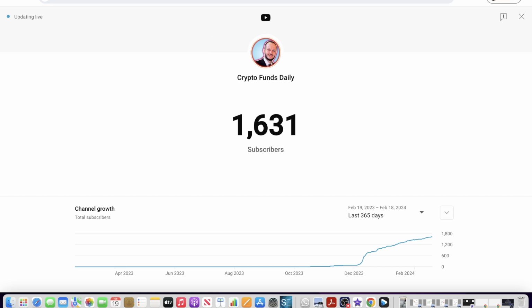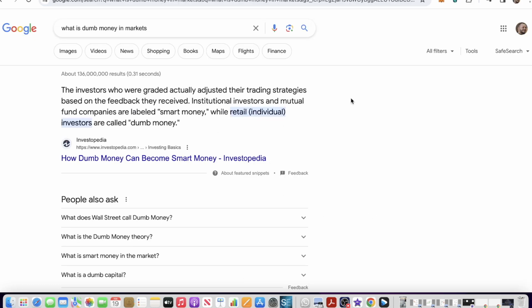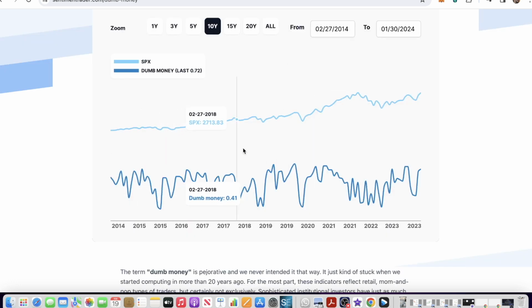All right, so I'm going to go back. This chart shows the SPX, the S&P 500, and the darker blue shows the dumb money. I'm only showing the last 10 years, from 2014 to 2024. I want you guys to really follow my cursor here.